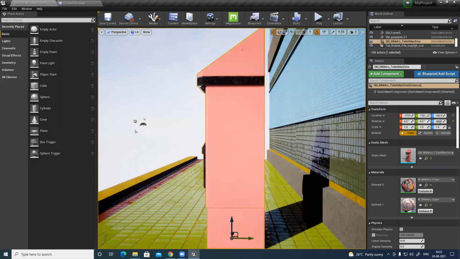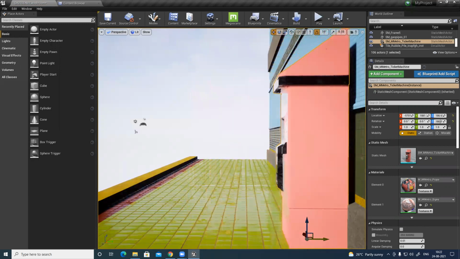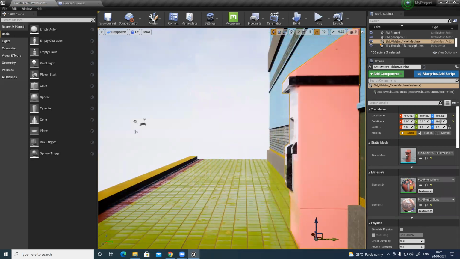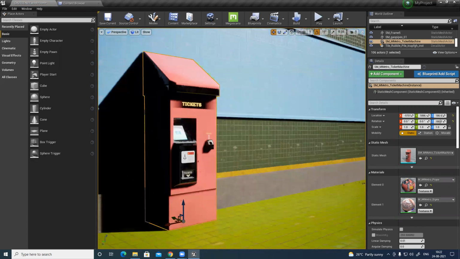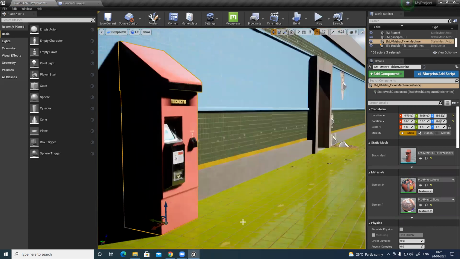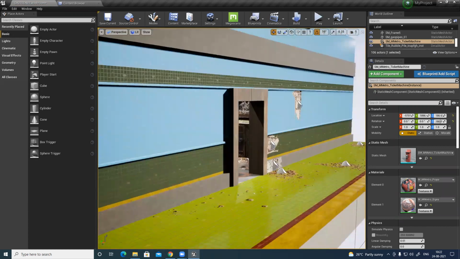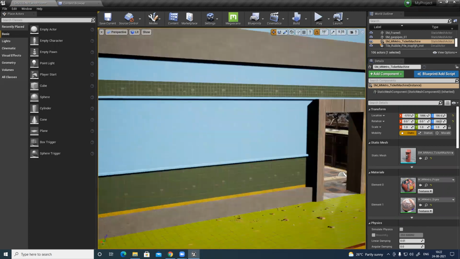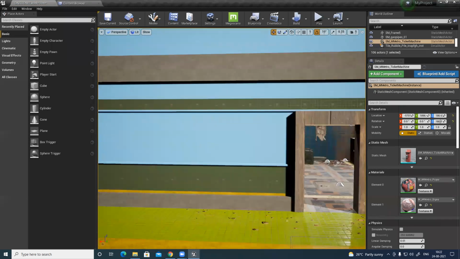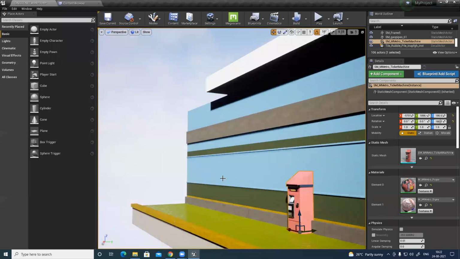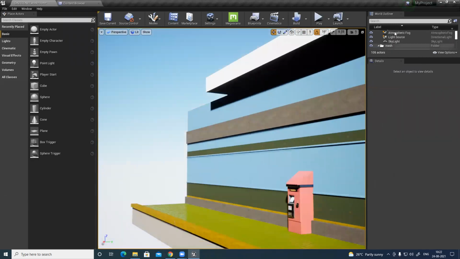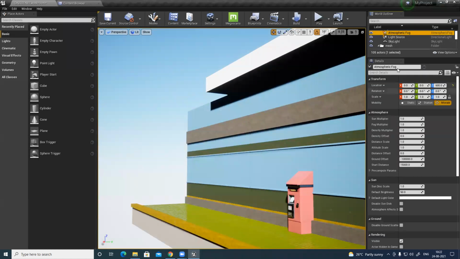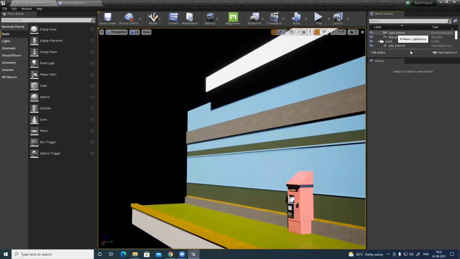For the selected view, the sky and all these things, suppose I didn't want them, I can simply delete the fog and the direction light.